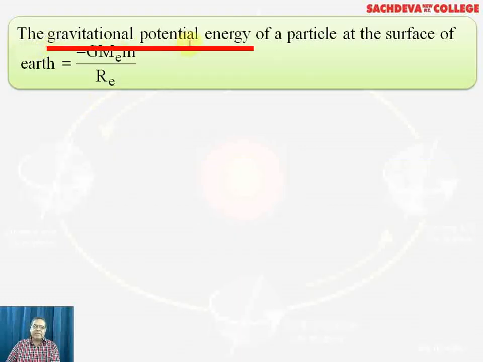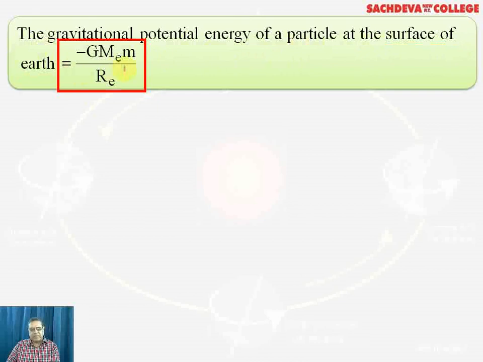The gravitational potential energy of a particle at the surface of Earth is given as minus GMm over R. Normally, capital M is taken as Me and R is taken as Re. Me stands for mass of Earth, Re stands for radius of Earth, G is the gravitational constant, and the negative sign indicates that the work is done against attraction.